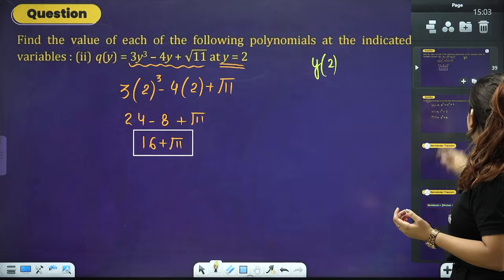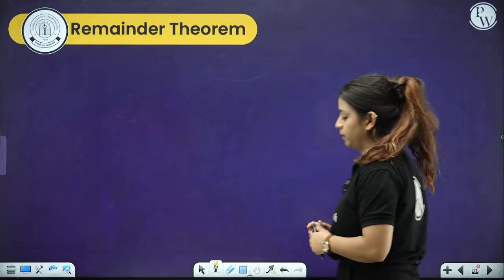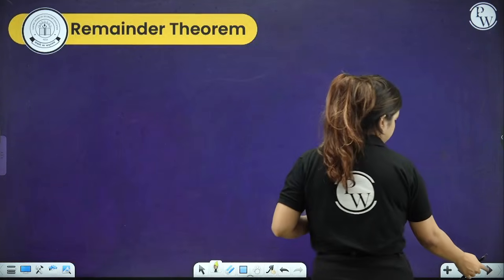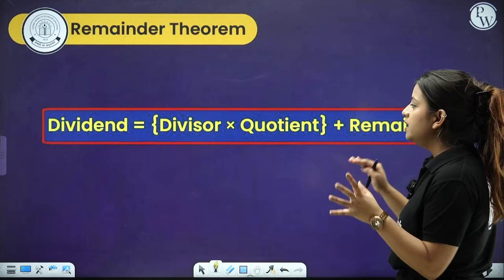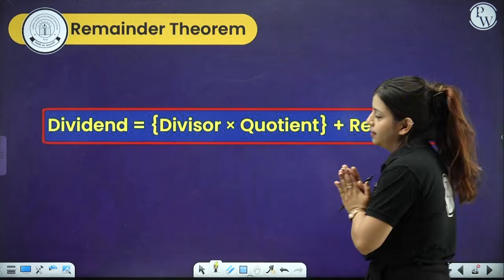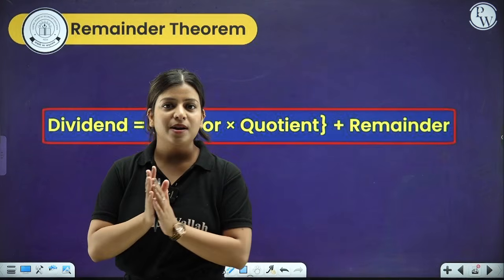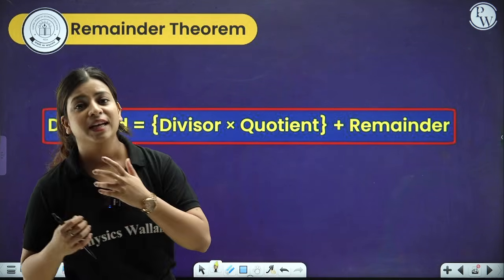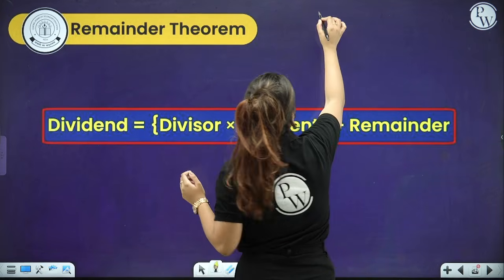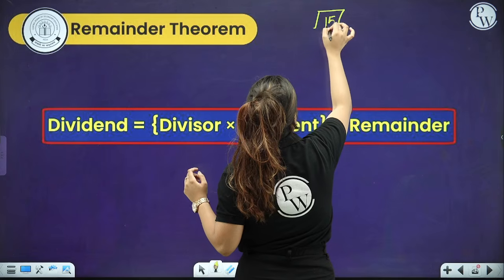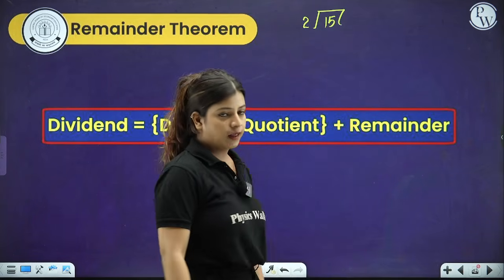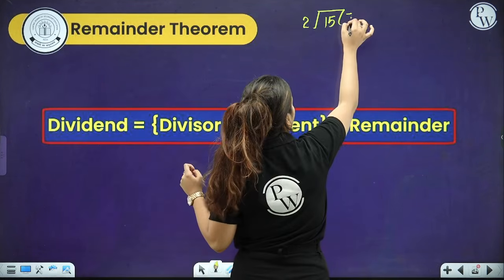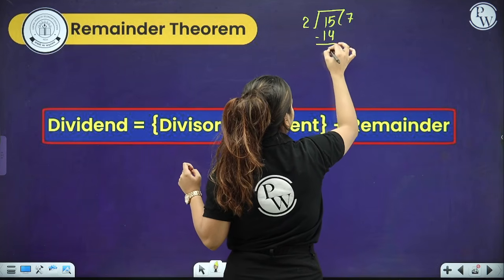That's it. The next thing that we have, people, is the remainder theorem. Now what is the remainder theorem? Let's check out. So, dividend is equal to divisor into quotient plus remainder. You might see this statement and feel like this is something new that you are learning, but no, this is something that you have already done in your junior classes. For example, if I divide 15 by 2, I will simply have 2 into 7 is 14.